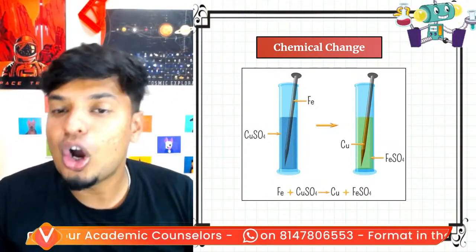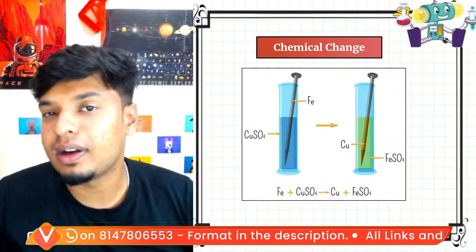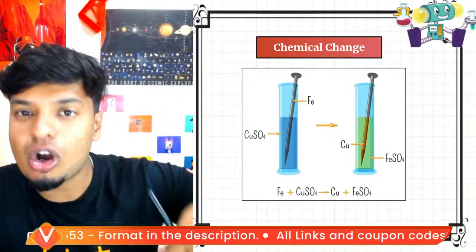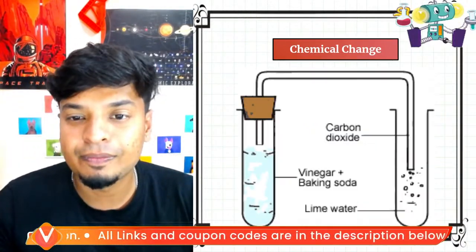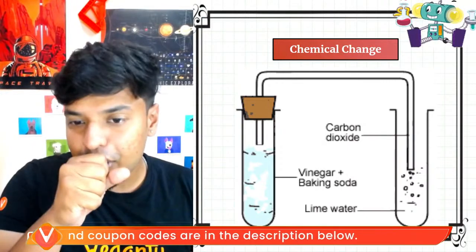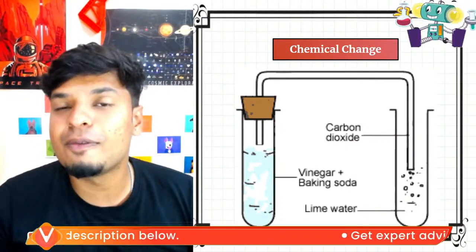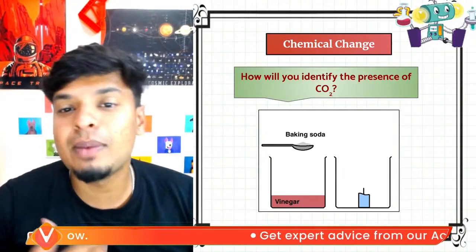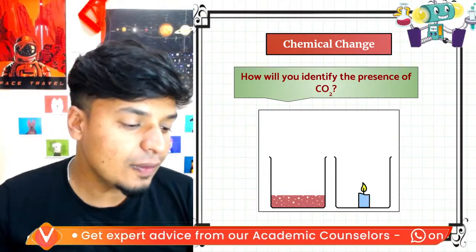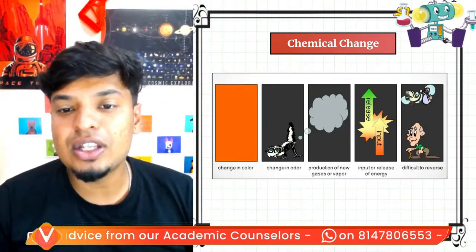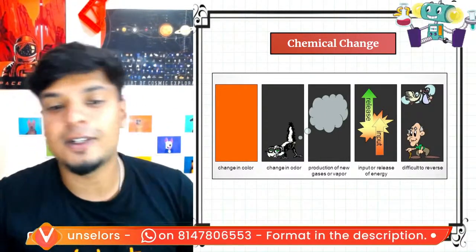Or let's talk about the displacement reaction between iron and copper. When you put iron inside copper sulfate, it becomes ferrous sulfate. That is also a new substance. Or when you blow carbon dioxide inside lime water, it becomes milky because of calcium carbonate. That is also a chemical change. So all of these are chemical changes, which are permanent changes, not reversible.